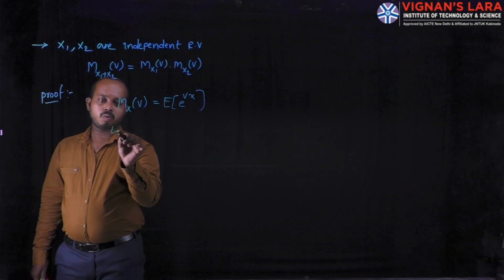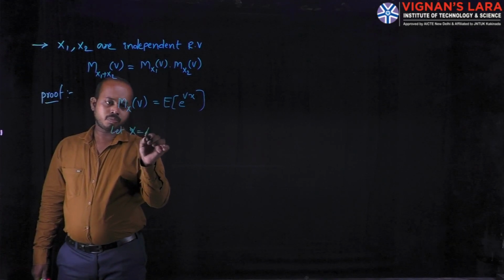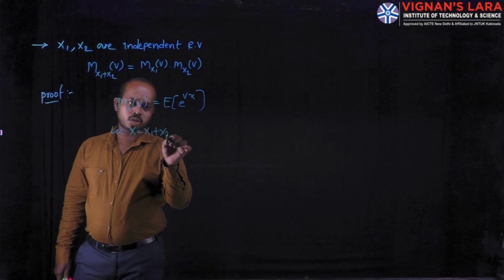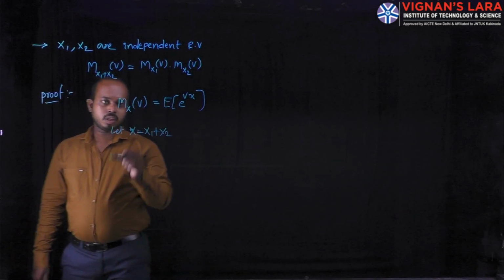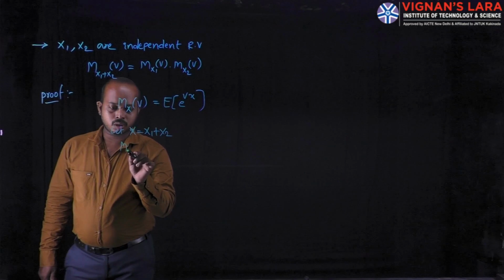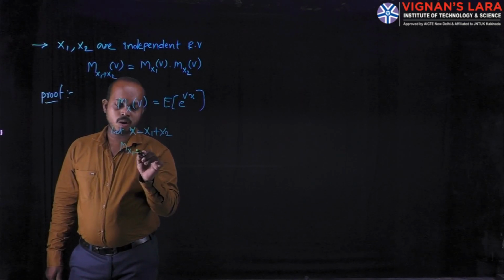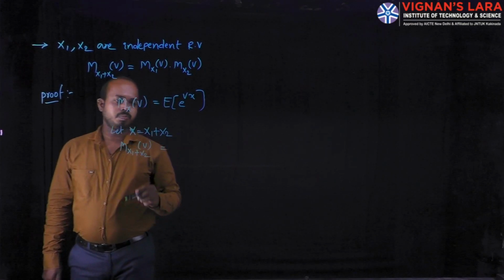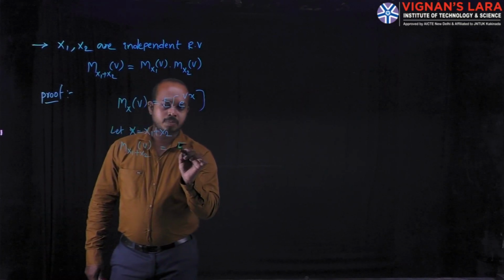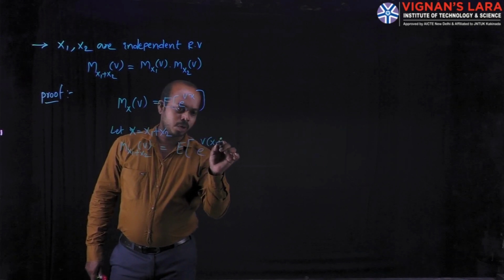Now consider x is equal to x1 plus x2 in the above equation. Then M x1 plus x2 of v is equal to expectation of e power v into x1 plus x2.